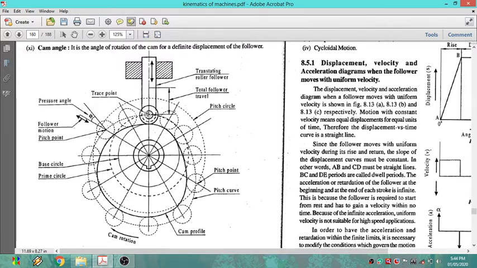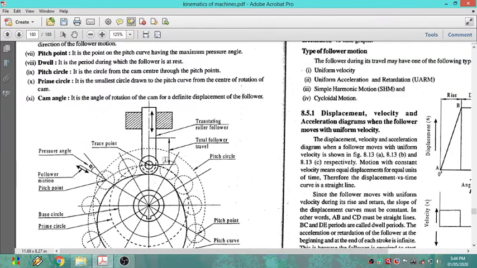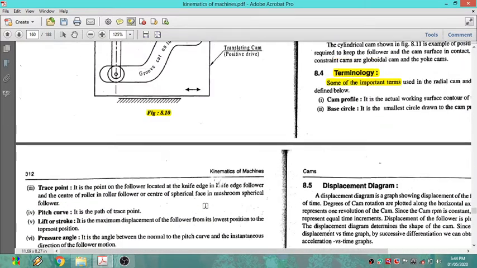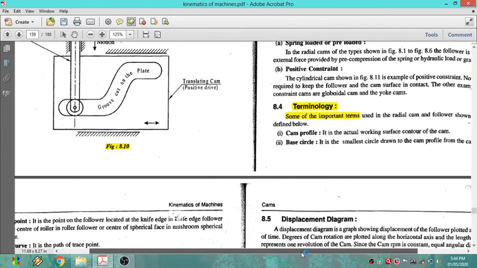Whenever the cam is rotating, the follower will move from this point to this particular point. We can call this the total travel of the follower. The circles are also there, so I have to observe. Let us discuss one by one the terminology related to the cam.